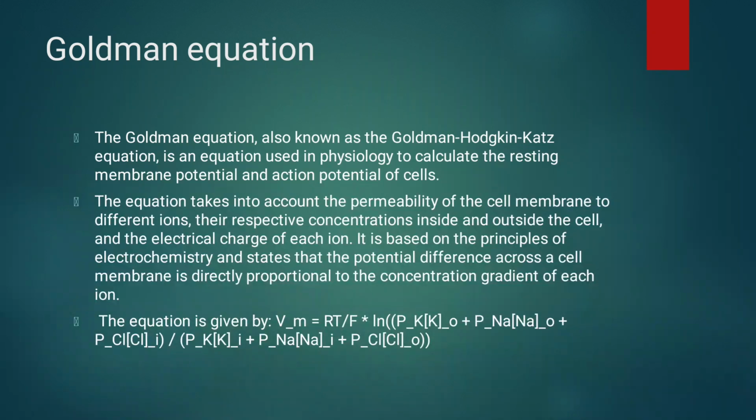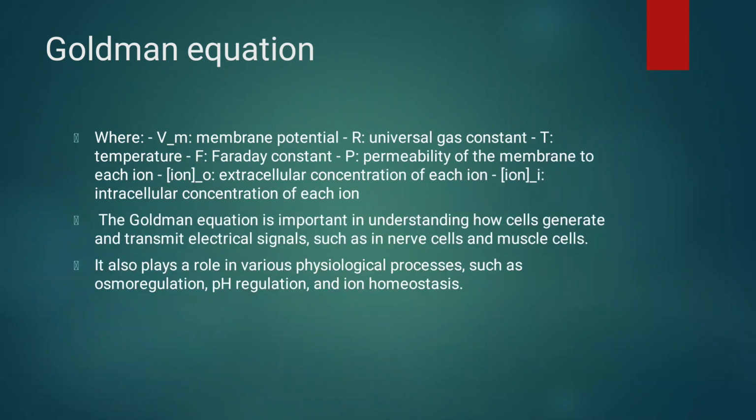The next concept is the Goldman equation. The Goldman equation is also known as the Goldman-Hodgkin-Katz equation. It is used for calculating the resting membrane potential and action potential of the cell. Here, Vm is the membrane potential, R is the universal gas constant, T is the temperature, F is Faraday's constant, P is the permeability